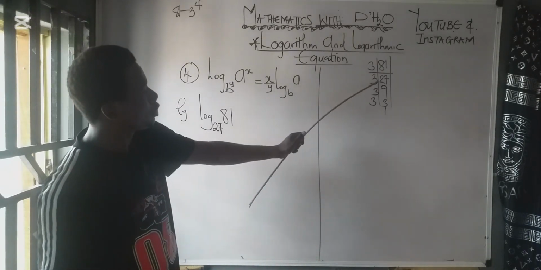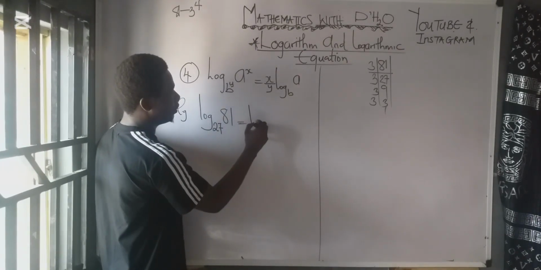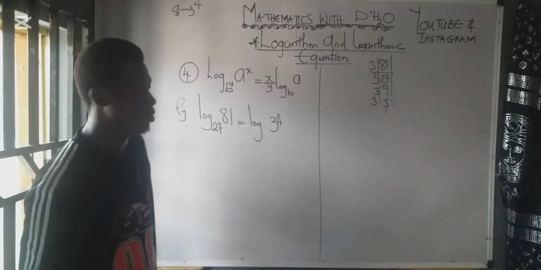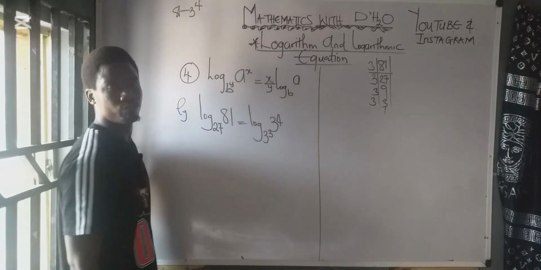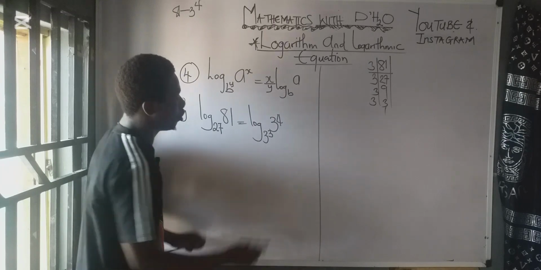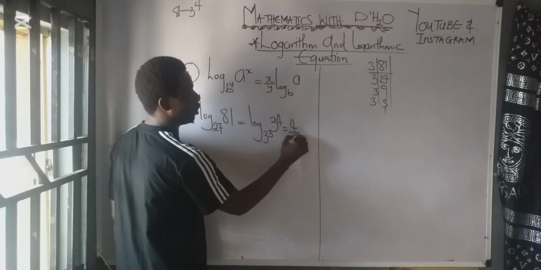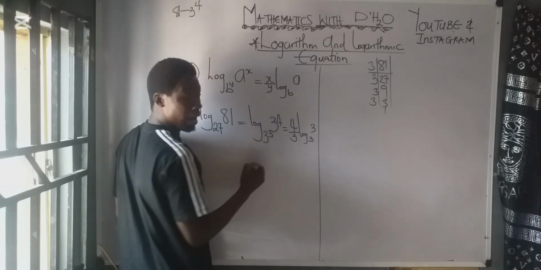But if it is 27 you want to divide, it is 3 times. So that means this 81 now is 3 raised to the power of what? 4. But this 27 is 3 raised to the power of what? 3. So I will divide the power of the number, which is 4, by the power of the base, which is what? 3. Then what will remain now? Log 3 base 3. Right?